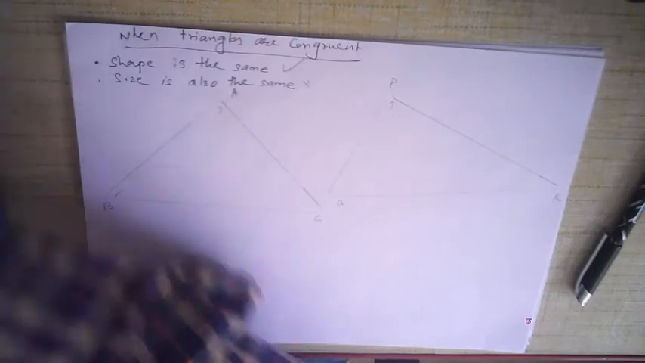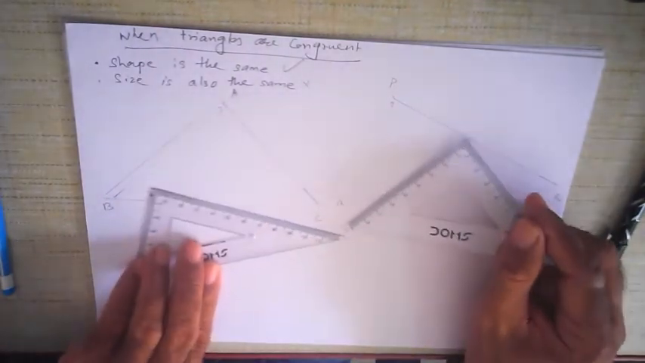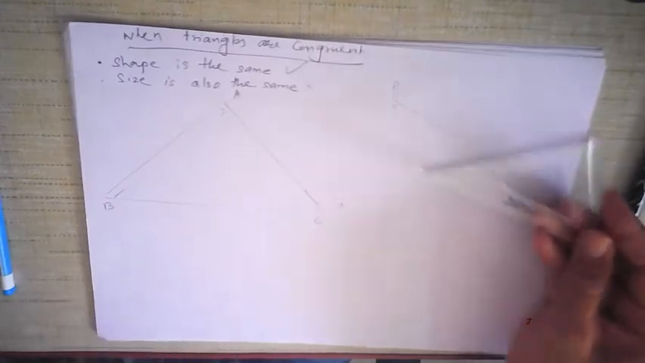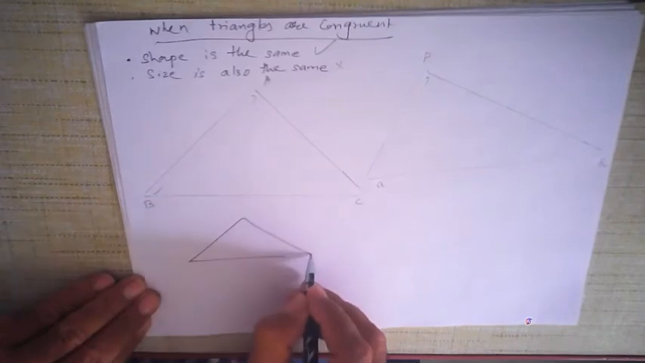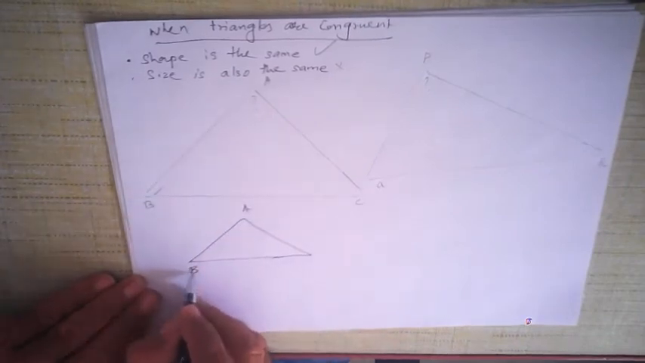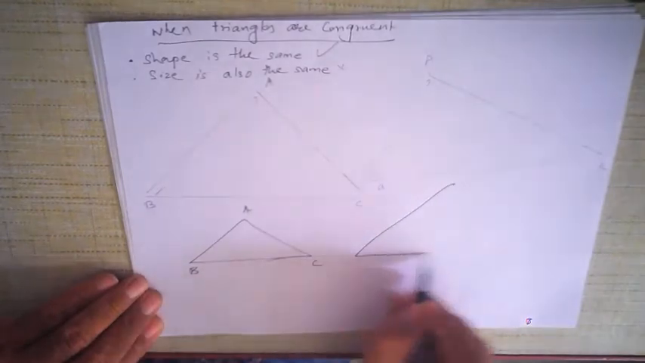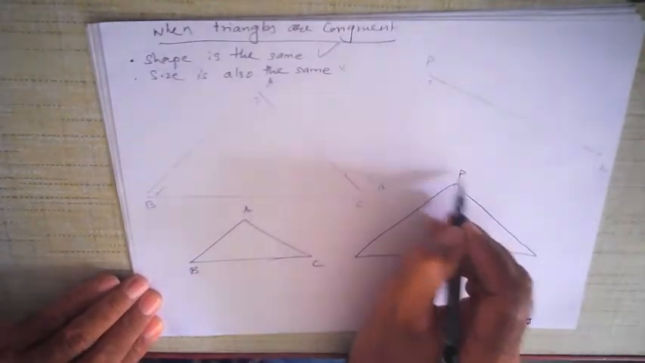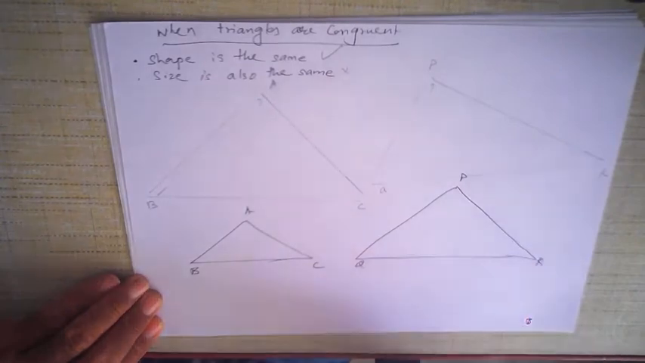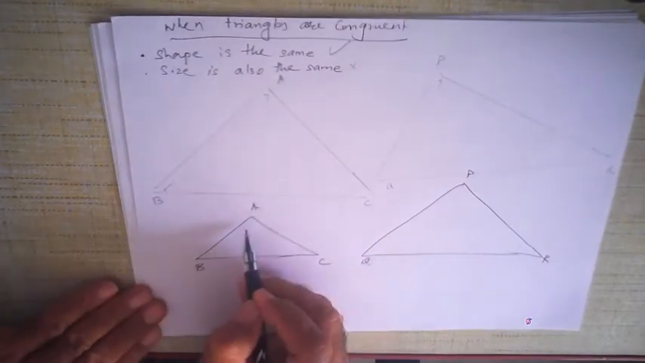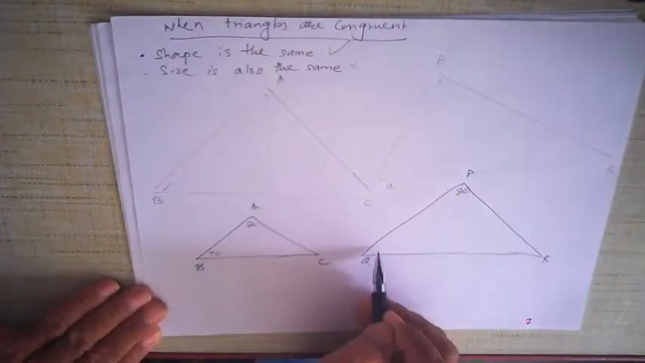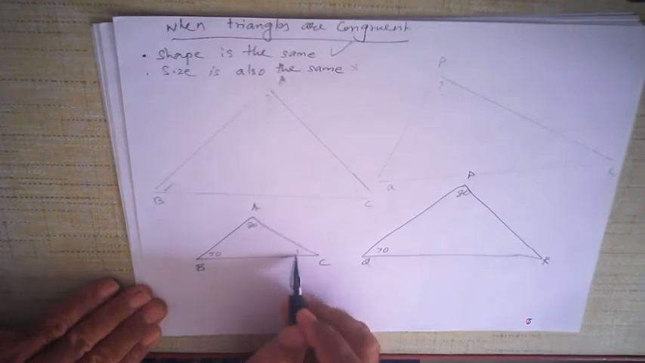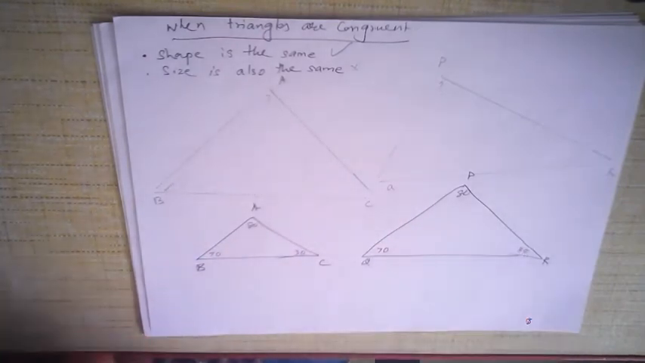For example, you see these two triangles: they are not congruent and they are not similar either, because their shapes are not the same. Let us take another example. This is your triangle ABC. Now I have another triangle here, triangle PQR. You can see both of them have the same shape, because the angles are the same. Suppose this is 80 degrees and this is also 80 degrees. This is 70 degrees and this is also 70. So this will be 30 degrees, and this will be 30 degrees. That means the angles are the same. If the angles are the same, the shape will also be the same.